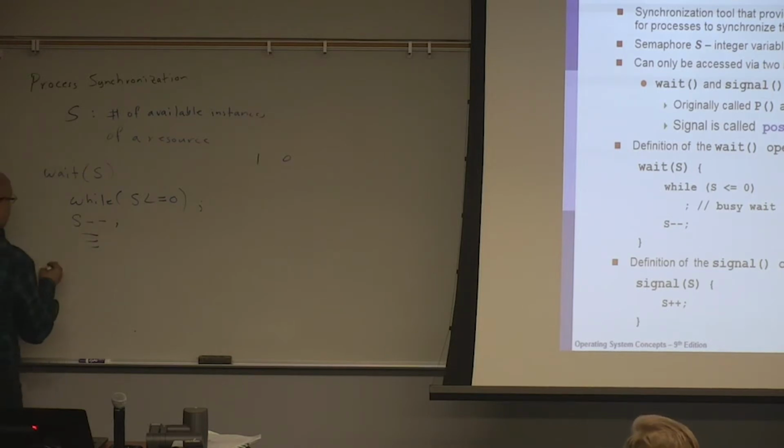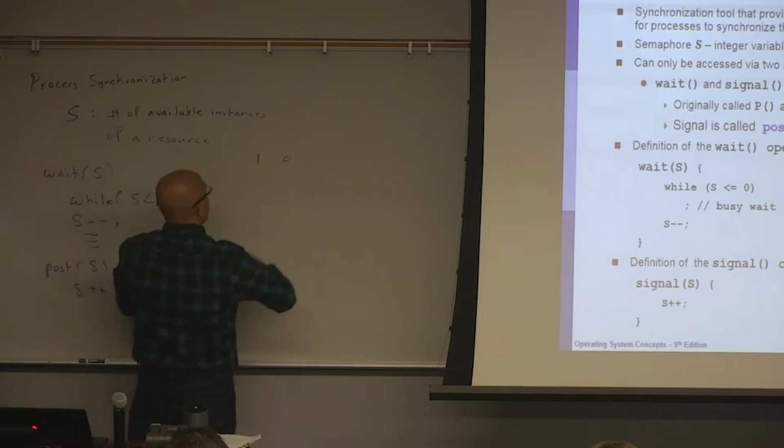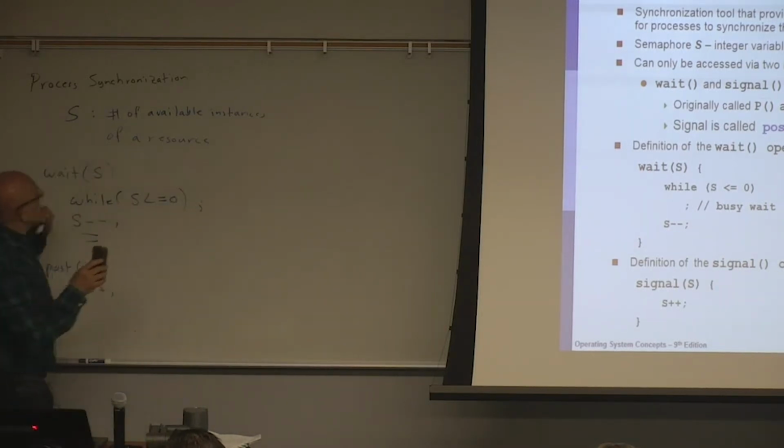And then access the rest of the code. Posting or signaling a semaphore is just releasing an instance of that resource. So S is the number of available instances of a given resource.